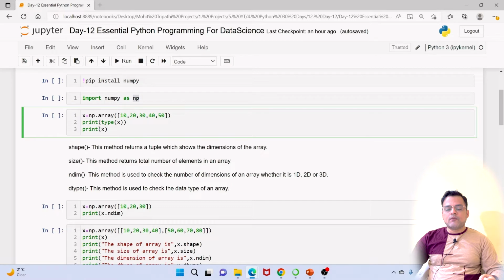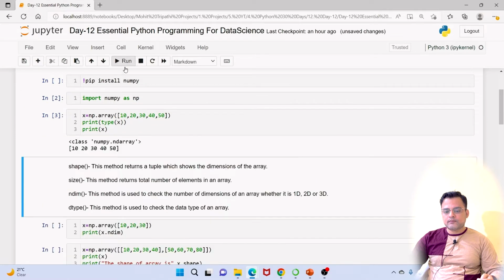Now, if you have to create a numpy array, you can use the inbuilt method called array, and you can pass a list over here. There are various dimensions when you are creating a numpy array. It can be a one-dimensional array, it can be a single value, it can be a two-dimensional array, it can be three-dimensional, or it can be n-dimensional. So let's say we print this value.